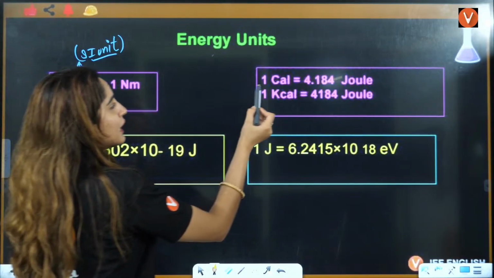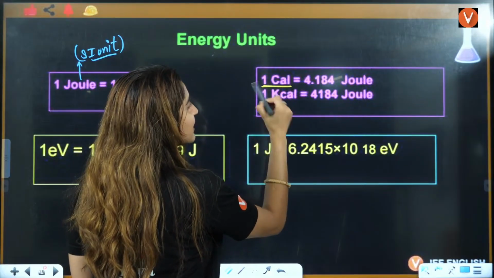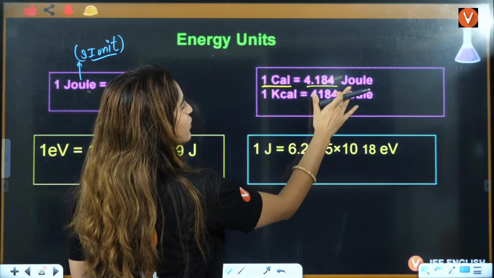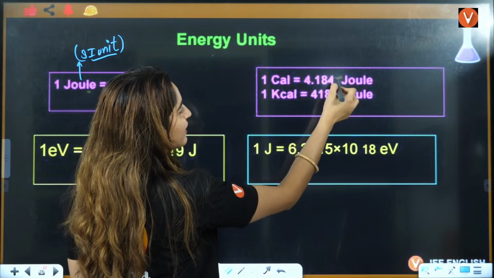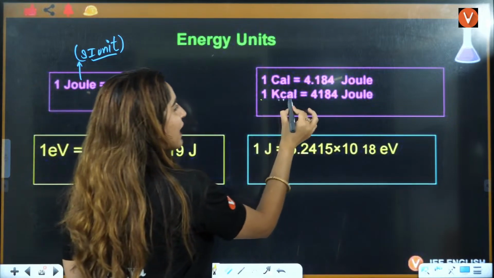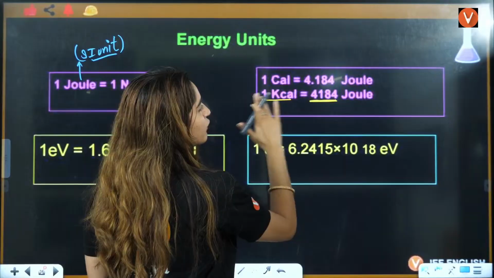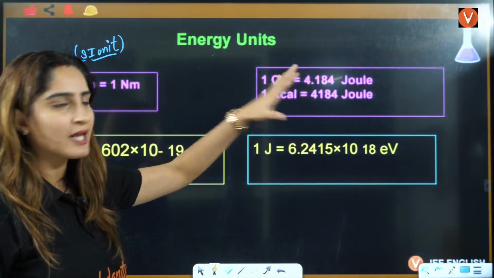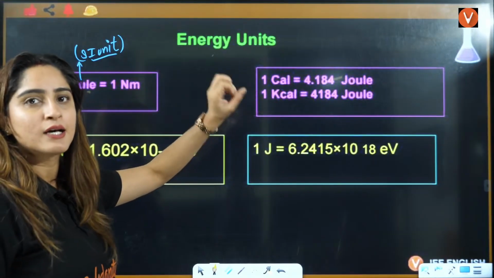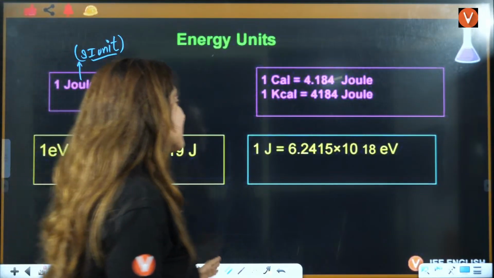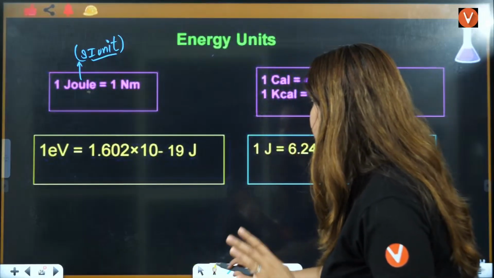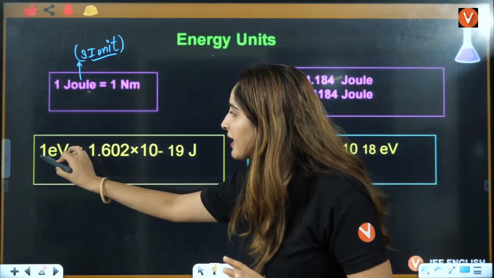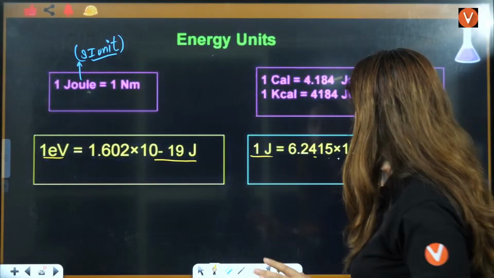So if you talk about 1 calorie, that is equal to how many joules? 4.184 joules. 1 kilocalorie is equal to 4184 joules. This conversion is not that useful, but still I have written it here. The conversion that is mostly used is electron volt to joule, joule to electron volt.